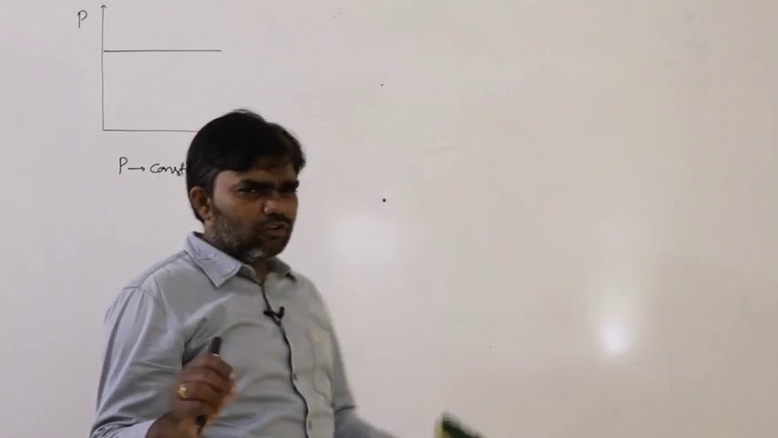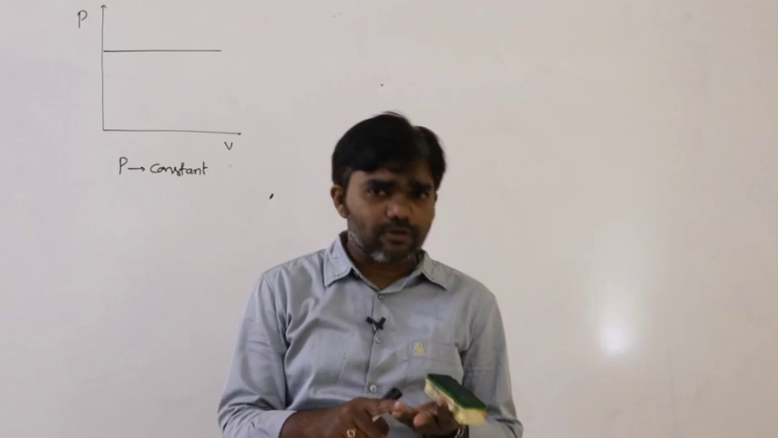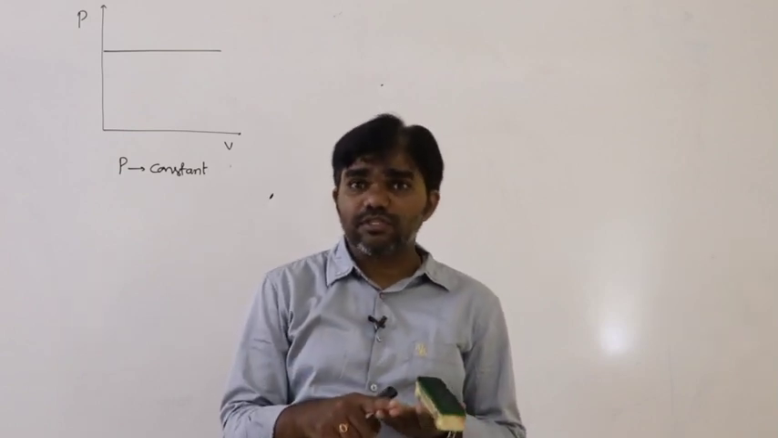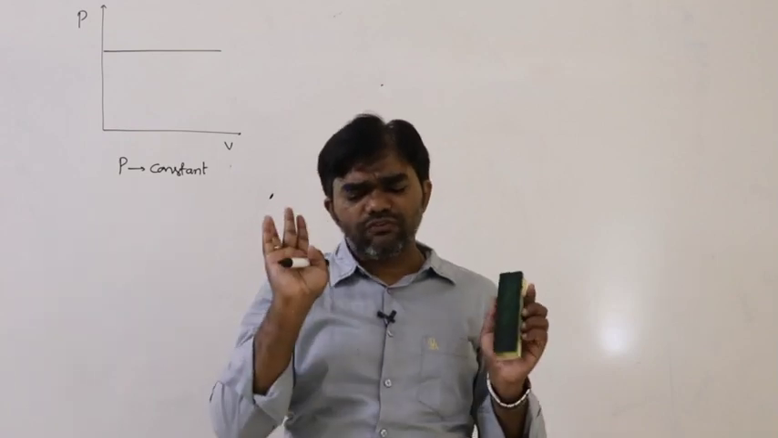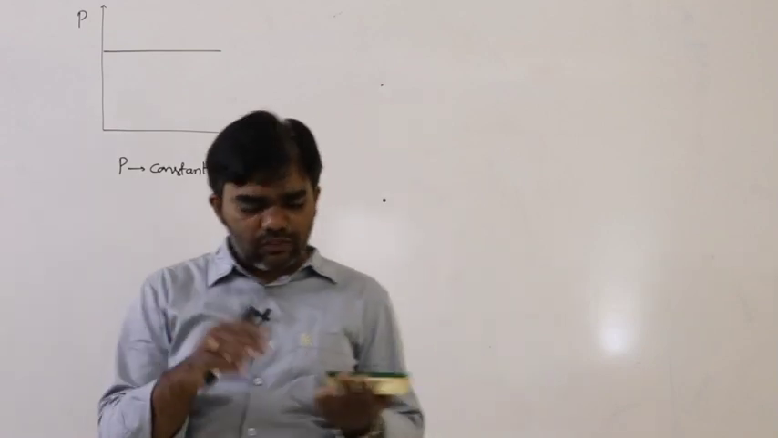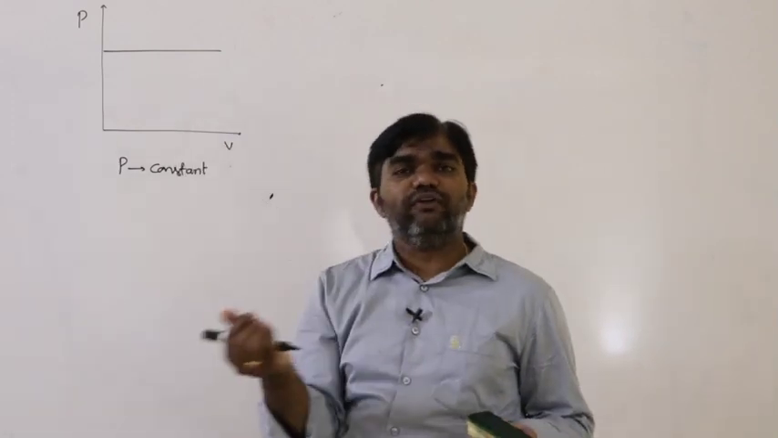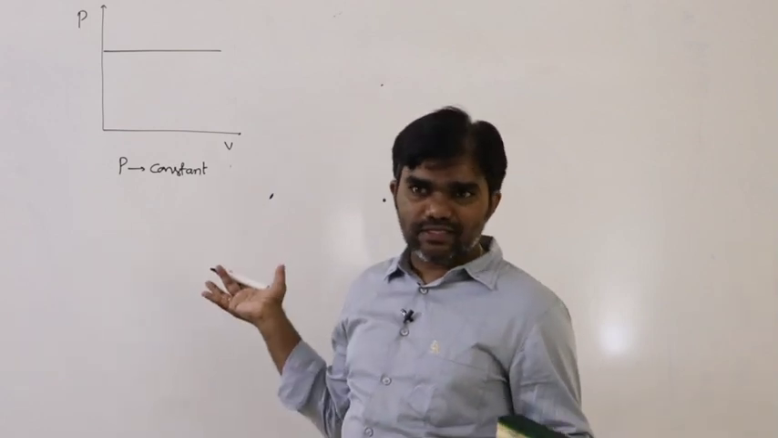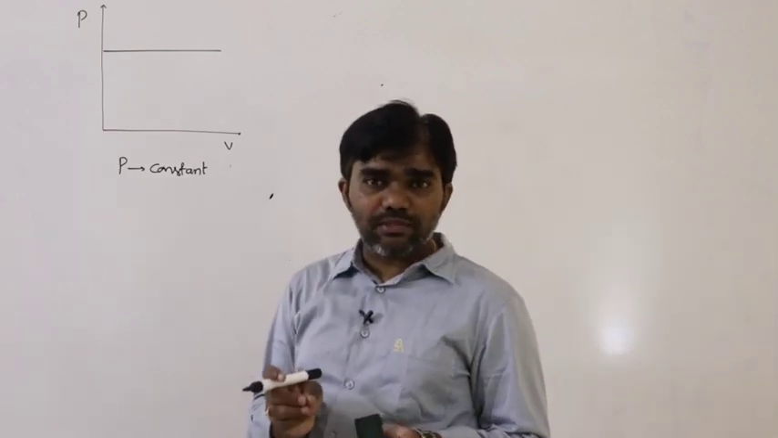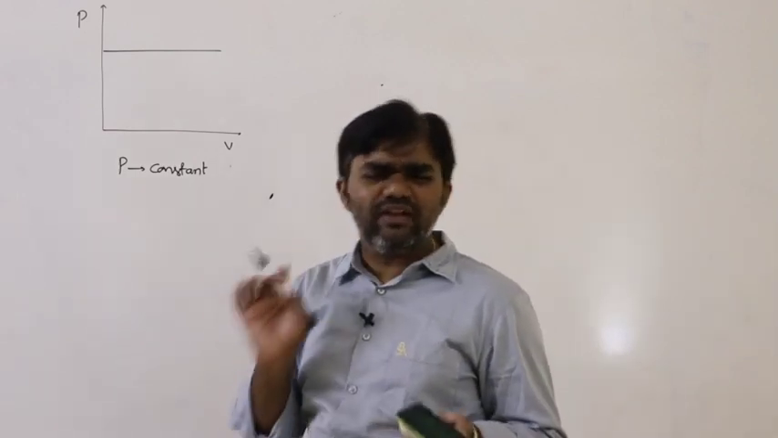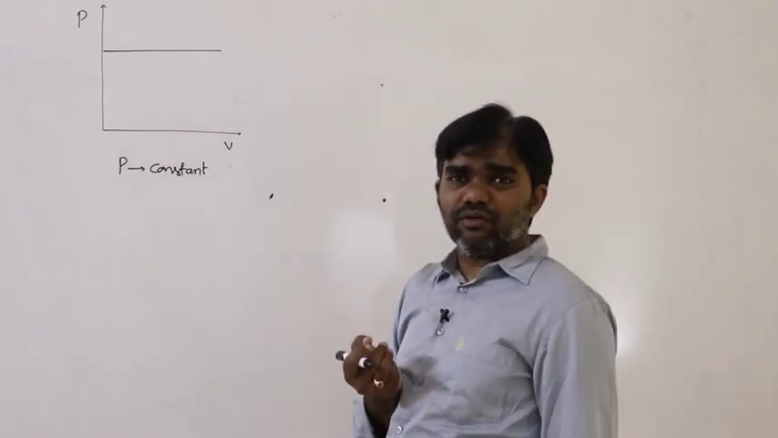You must remember these 4 processes, very important. Isobaric process, pressure remains constant. Isochoric process, volume remains constant. Isothermal process, temperature remains constant. Adiabatic process, dq equals 0. These 4 processes, their constants, and the types of graphs must be at your fingertips. Then only it's very easy. If you understand these concepts, thermodynamics is very easy, with only simple formulas and very few of them.